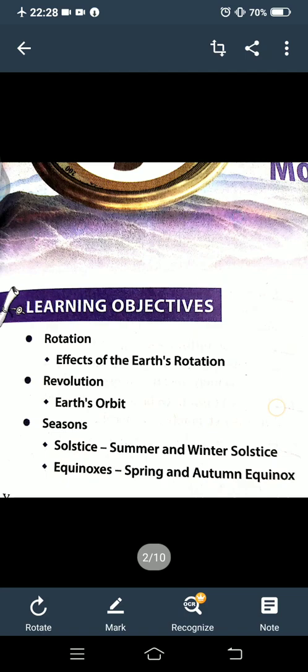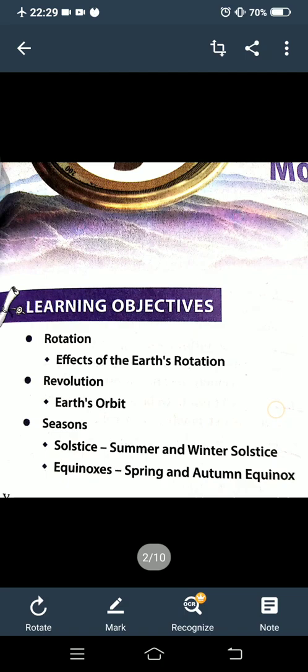So students, in the previous chapter you learned about the shape of the earth by learning about its miniature model, the globe. In the previous class I told you the meaning of miniature. Miniature is a small model, a small model of anything. So the globe is a small model of the earth.